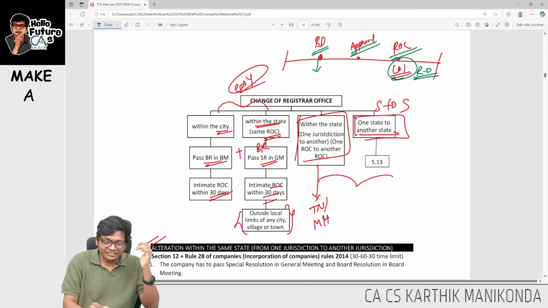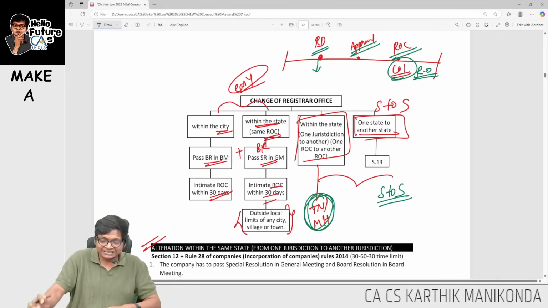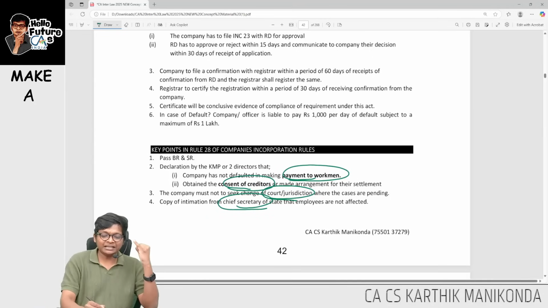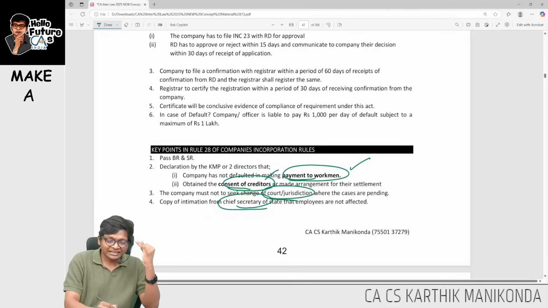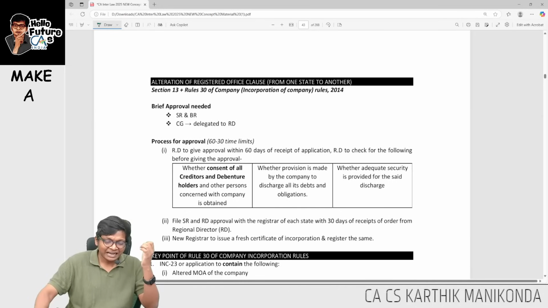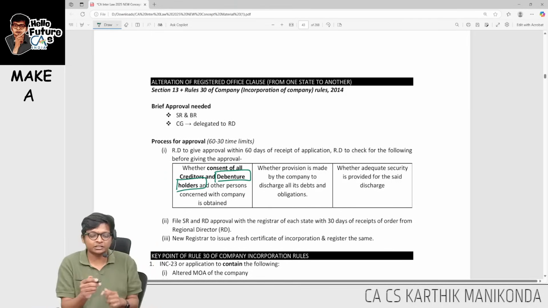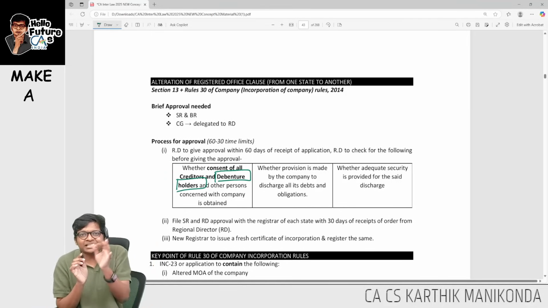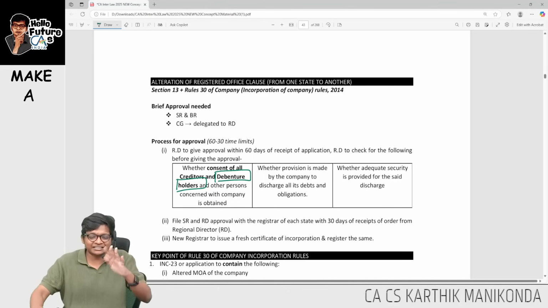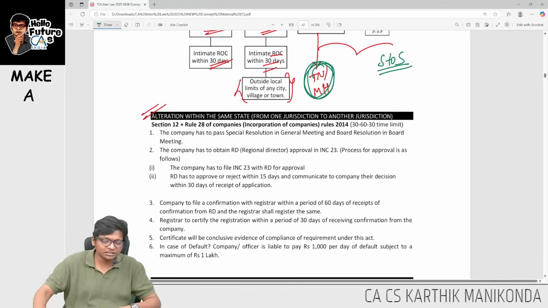This is from within the same state. If it is going to be state to state, along with workmen permission and creditors permission that they will not be retrenched, court approval and chief secretary, additionally you also have to get consent of debenture holders. So state to state needs additional debenture holders' consent. Here within the state, no need for debenture holders' permission.